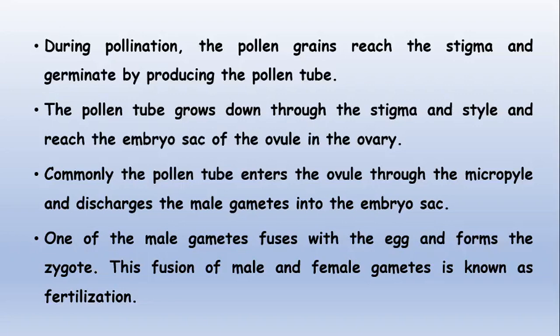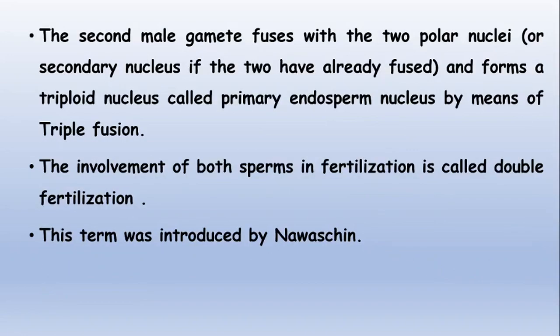One of the male gametes fuses with the egg and forms the zygote. The fusion of male and female gametes is known as fertilization, as I have already told you in the definition. The second male gamete fuses with the two polar nuclei or secondary nucleus and forms a triple nucleus called the primary endosperm nucleus.